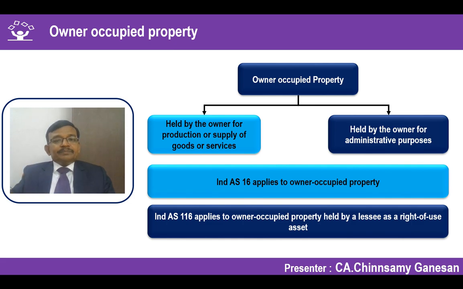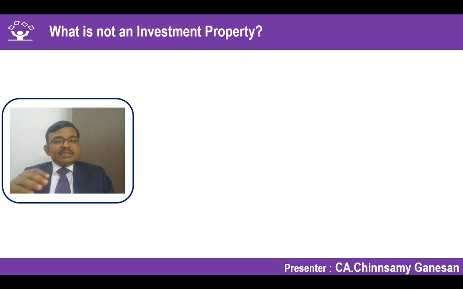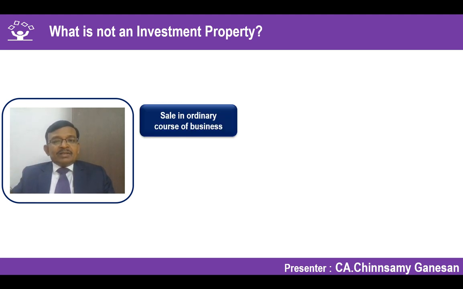Let us get into some understanding of what is not an investment property. Again, we are going to add some more additional aspects to understand. These are also part of the negative list. What could be? I am having an asset which is intended to be sold in the ordinary course of business. Assets which are held for sale in the ordinary course of business. What does it mean?